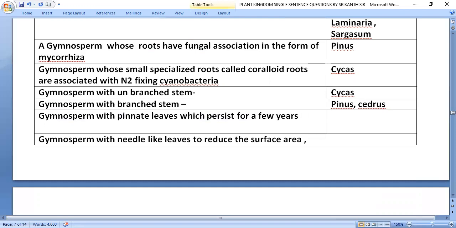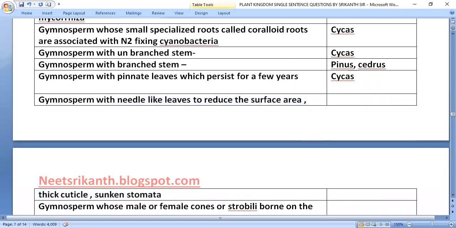Gymnosperm with pinnate leaves which persist for a few years, Cycas. Gymnosperm with needle-like leaves to reduce the surface area, thick cuticle, sunken stomata, conifers.